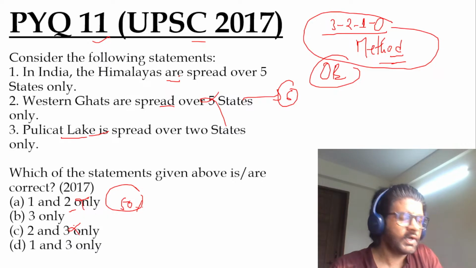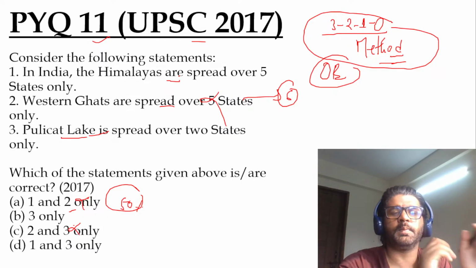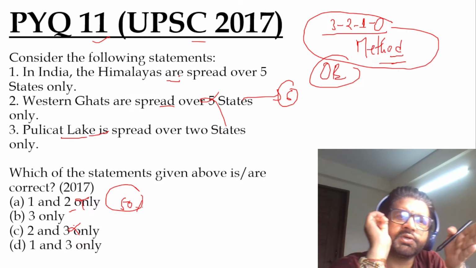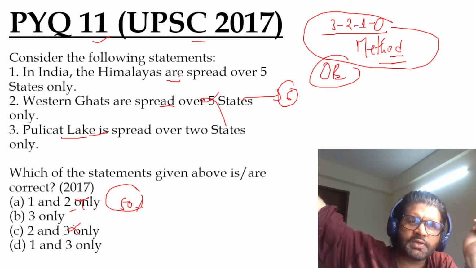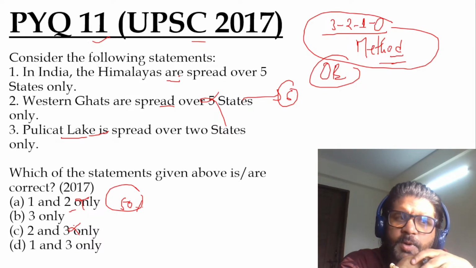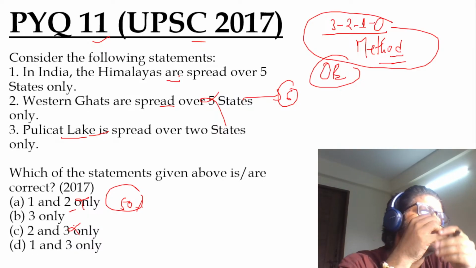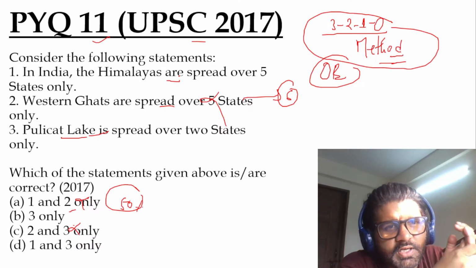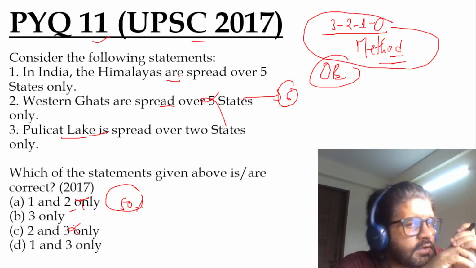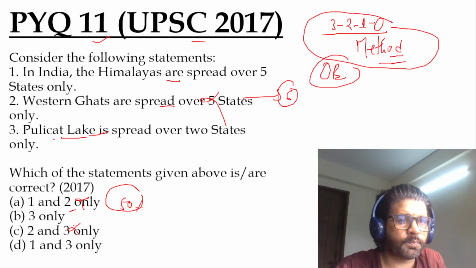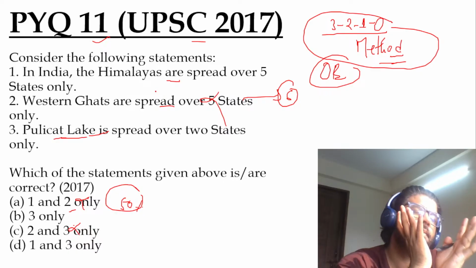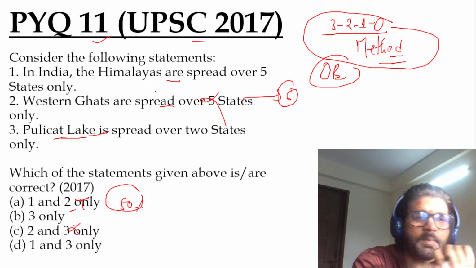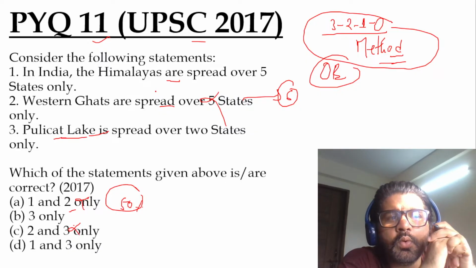In India's Himalayas, let's say we don't know how many states the Himalayas are spread over. Think about the Himalayas. From the Jammu and Kashmir region, it goes till Arunachal and so on. So is it spread only over 5 states? Think about it. Do the calculation. You will realize that, okay, no, there can be more states involved. Now, how many states are the Himalayas spread over? I am not telling you this. This is your homework. You also have to read about Pulicat Lake. But even if you think about the Himalayas, their extent, their reach, you will realize that there's a very high probability that the Himalayas are spread over more states.